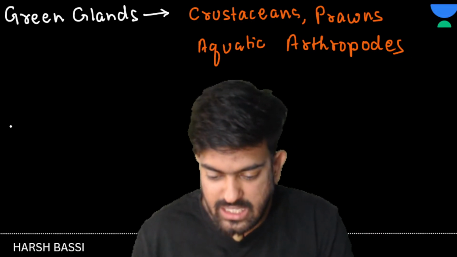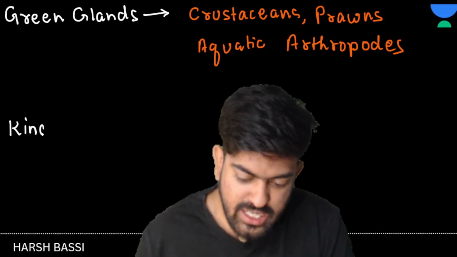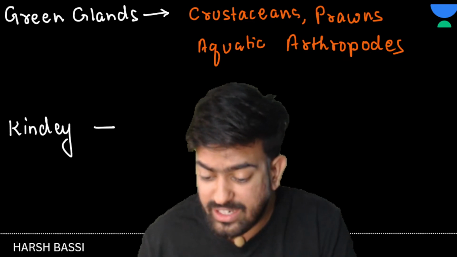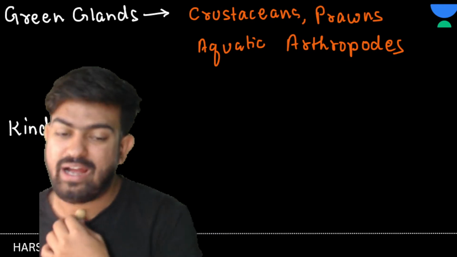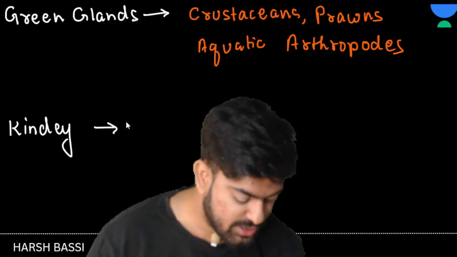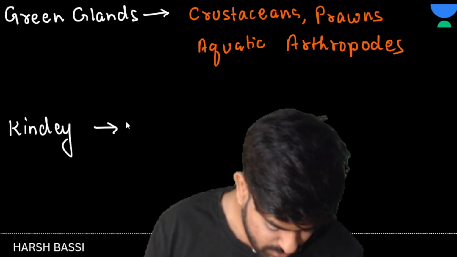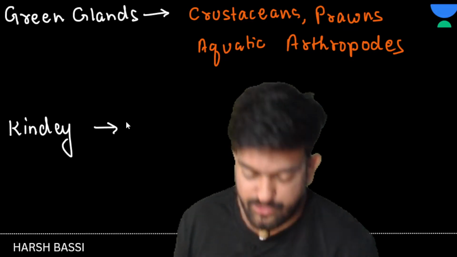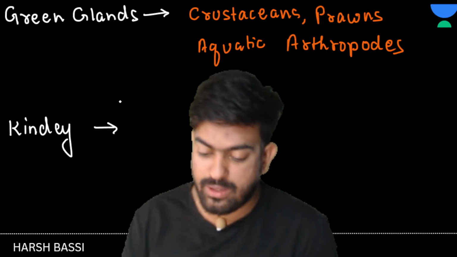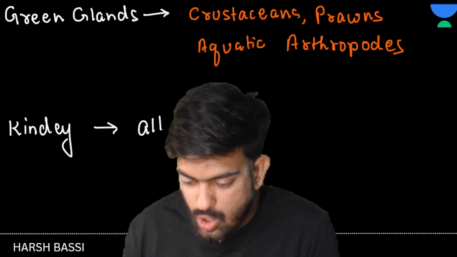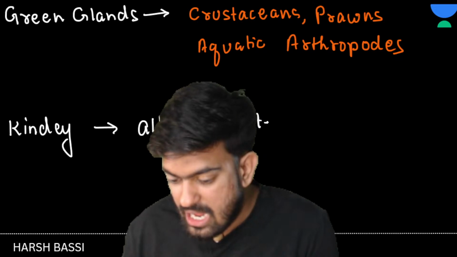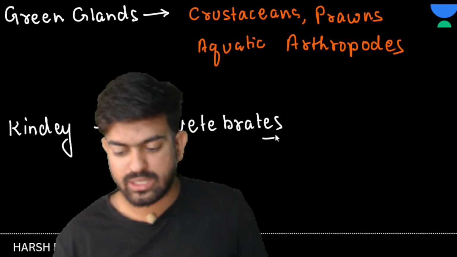Next we have the kidney. So where are kidneys present, sir? All vertebrates are having kidney. Clear to everyone? All the vertebrates, what do they all have? They all have kidney. All vertebrates are having kidney. Clear? Great. Chalo.